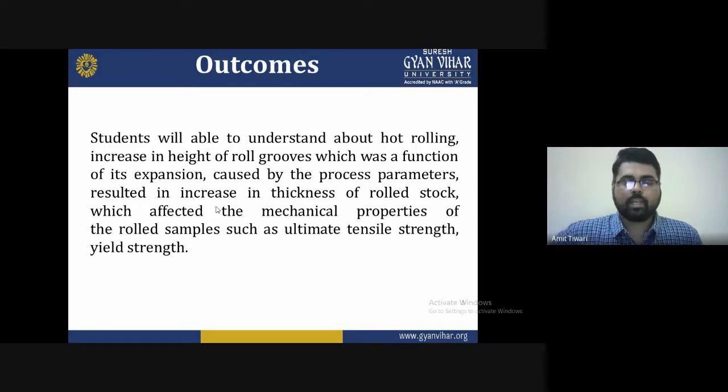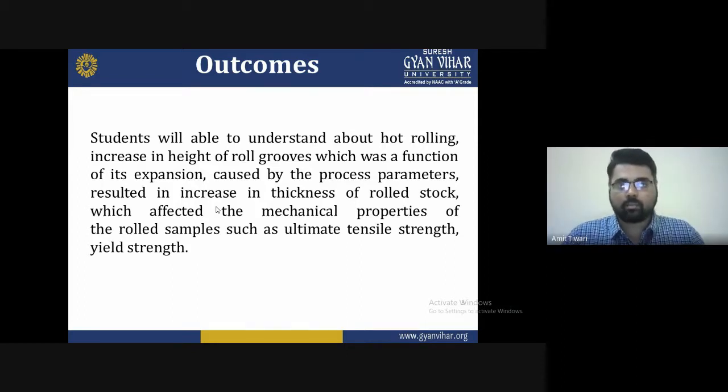Outcomes: at the end of this lecture, the student will be able to understand hot rolling, and how process parameters affect the thickness of the rolled stock, which affects the mechanical properties of the rolled sample, such as ultimate tensile strength and yield strength.